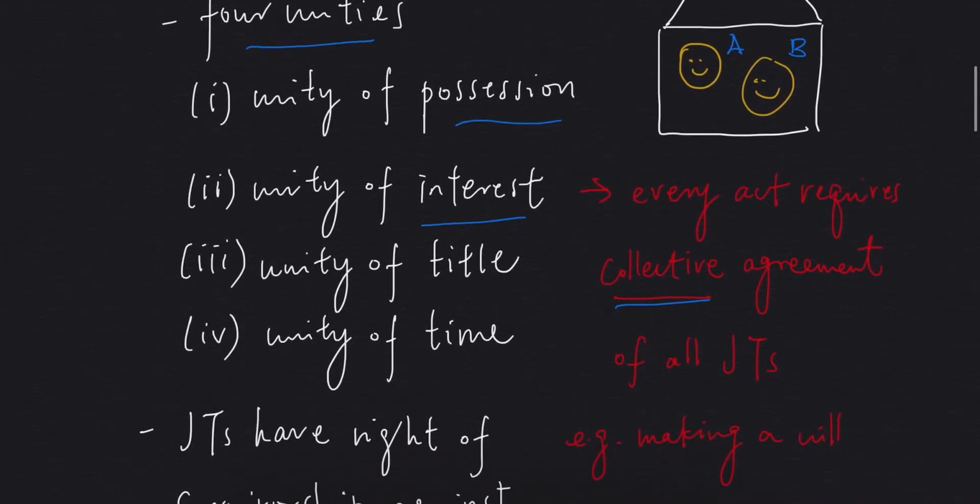Let's say A and B are husband and wife and they would like to leave the property to their son. They want to make a will. This requires the agreement of both A and B. It doesn't work if only A agrees to it but B does not.